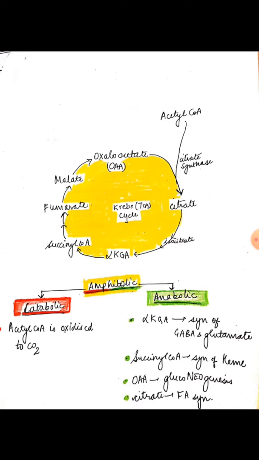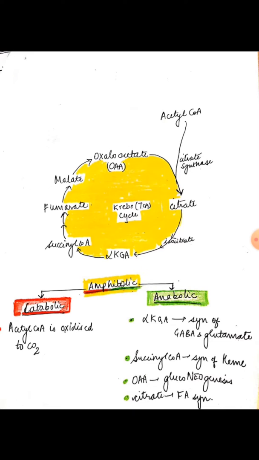Succinyl-CoA is used in the synthesis of hemoglobin. Oxaloacetate (OAA) is used in gluconeogenesis, and citrate can be used for fatty acid synthesis. As a result, these intermediates get used up, get depleted, and in order to replenish these compounds, various filling reactions take place, which are known as anaplerotic reactions.